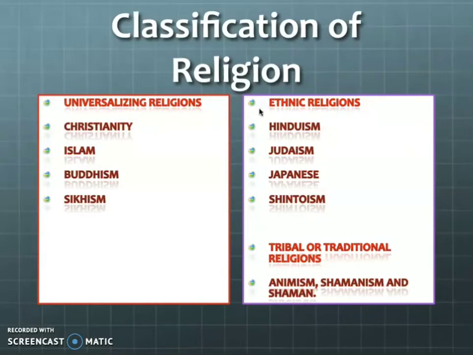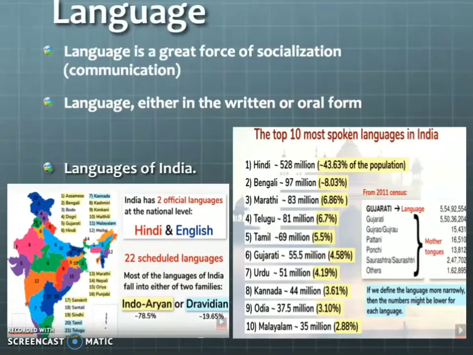And next, we are passing to language. We have split the people by way of religions. Likewise, people who speak a language are in a group, and they communicate with each other with the language they know.